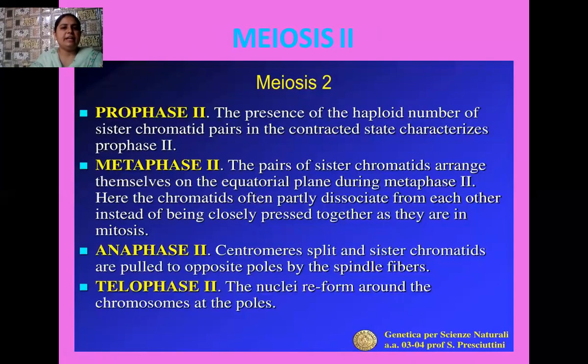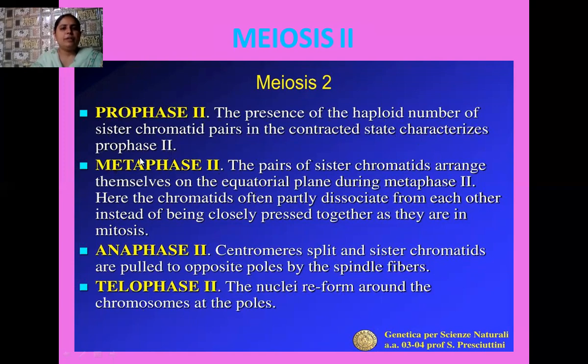Okay students, here I have written all the stages of meiosis 2. So you must remember, how many stages do we have? Again we have 4 stages of meiosis 2. Prophase 2 stage, then metaphase 2 stage, then anaphase 2, and then we have telophase stage. Okay student, just have a look at the main features of these stages. Prophase 2, the presence of the haploid number of sister chromatid pairs in the contracted state characterizes prophase 2.